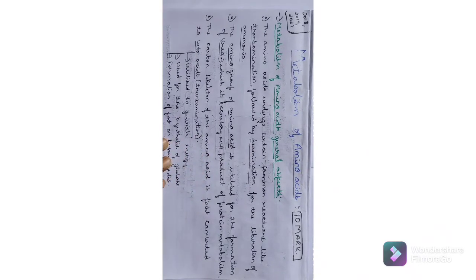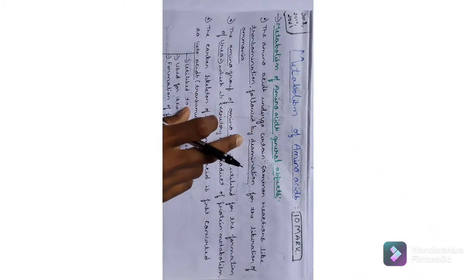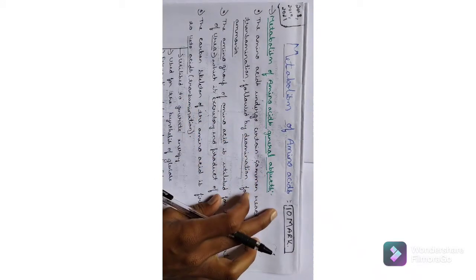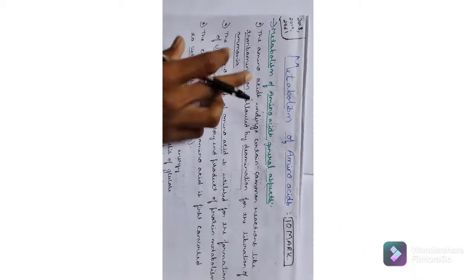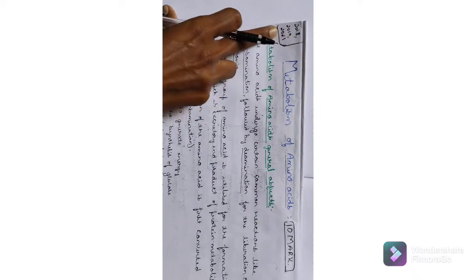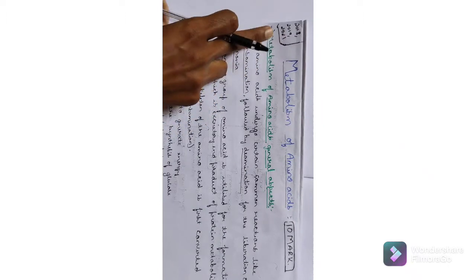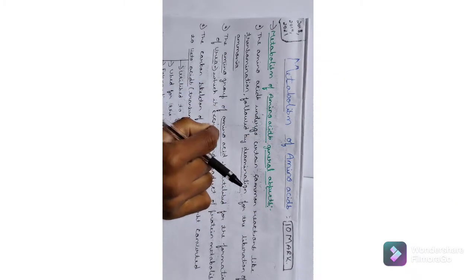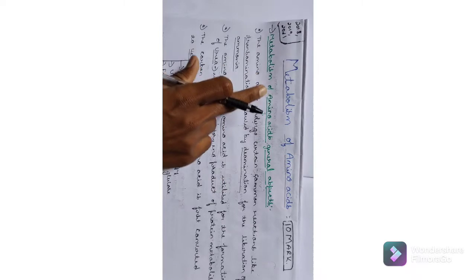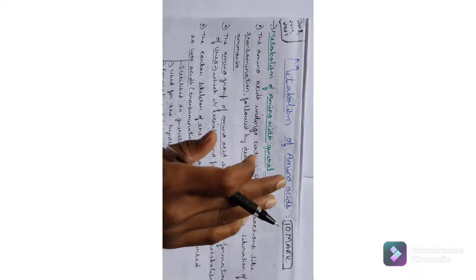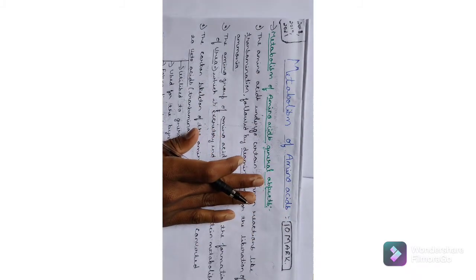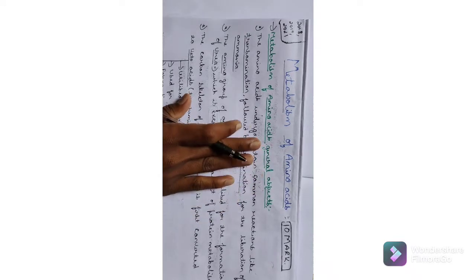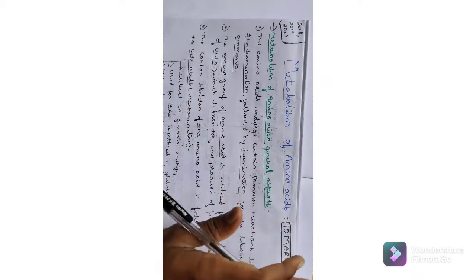Friends, today I am here with one more very important concept in biochemistry, and this question is for 10 marks, very important. This question was asked in the years 2018, 2019 and 2021. So I am here in front of you to discuss this important question. That question is metabolism of amino acid. It is a biochemistry question, second semester B Pharmacy. This question was asked for 10 marks.